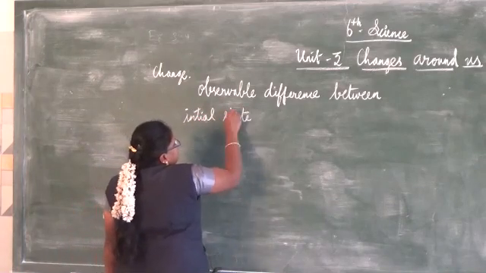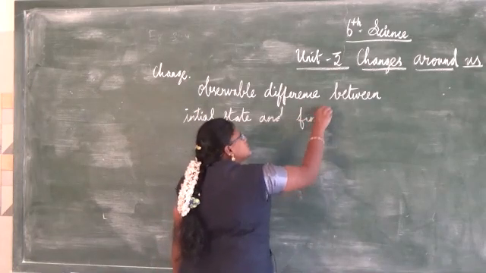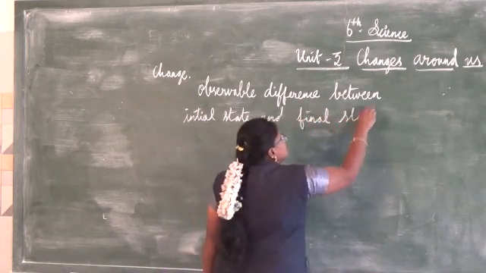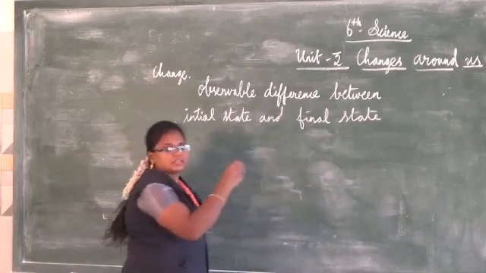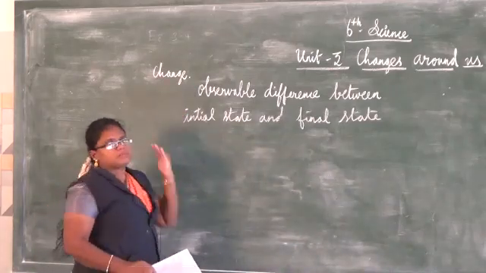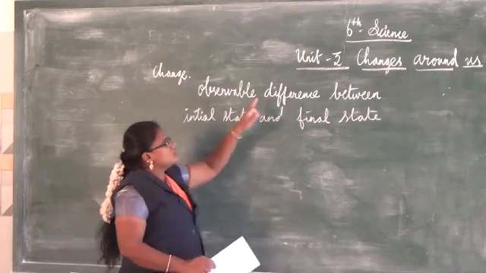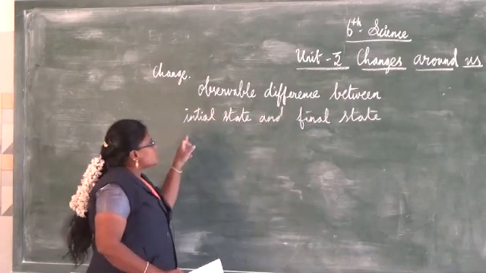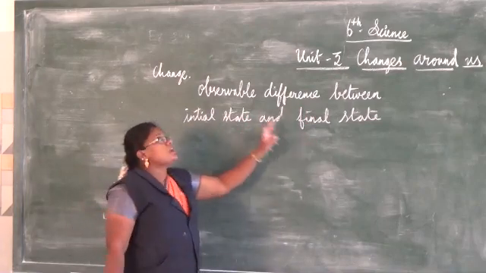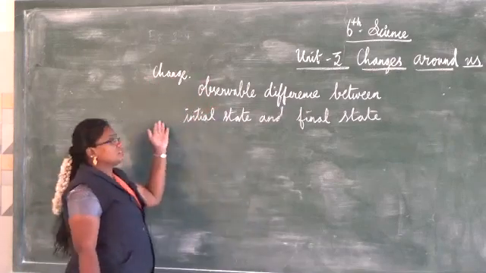With these two things only we can say that some change has taken place. We can observe the difference between the initial state and the final state. That is what is known as change. We saw this in the last lesson.